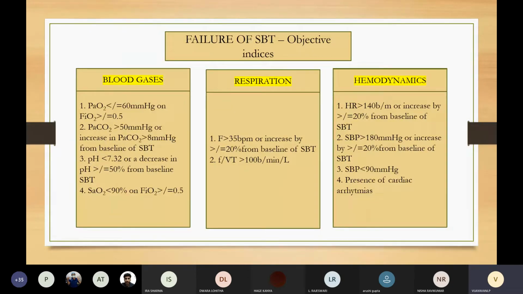In hemodynamics, we see heart rate, SBP, and cardiac arrhythmias. If heart rate is more than 140 beats per minute or increase in heart rate more than or equal to 20% from baseline of SBT, and SBP, that is systolic blood pressure more than 180 mmHg or increase in systolic blood pressure by more than 20% from baseline, even if the systolic blood pressure is less than 90 mmHg, and if there is presence of cardiac arrhythmias, all this suggests that there is failure of SBT.